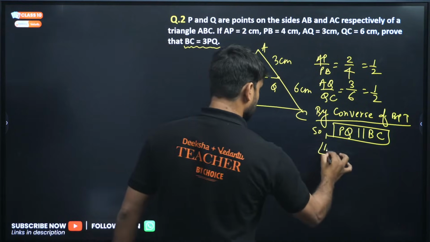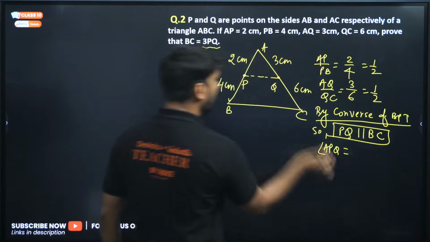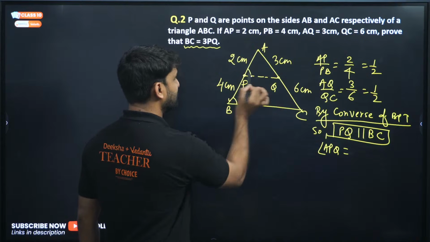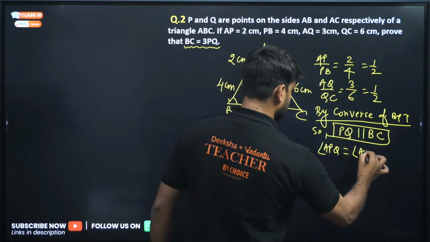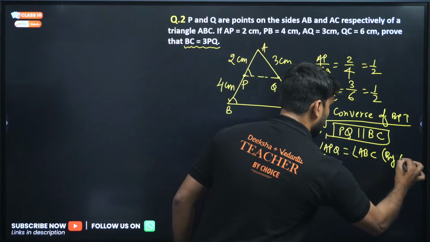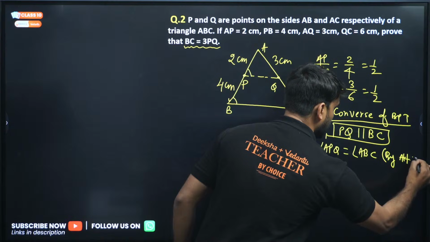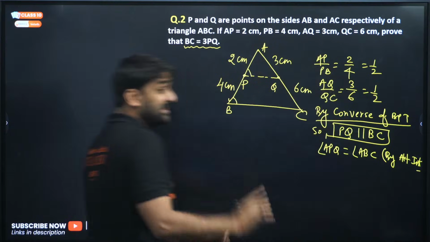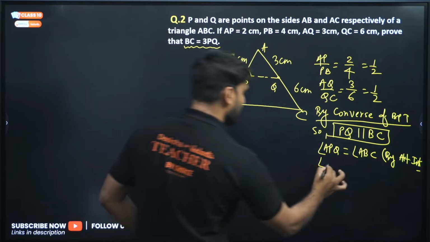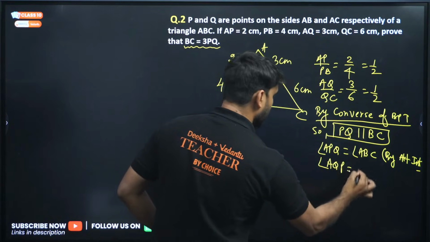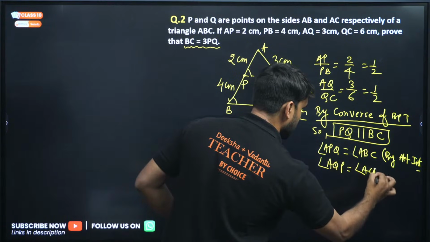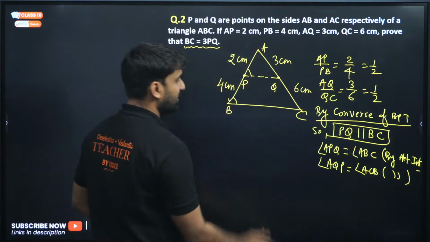APQ will be equal to angle ABC. This angle will be equal to this angle ABC. Right, my dear? We can mention here by alternate interior angle. And similarly, angle AQP will be equal to angle ACB. Again here mention, this is corresponding angle.